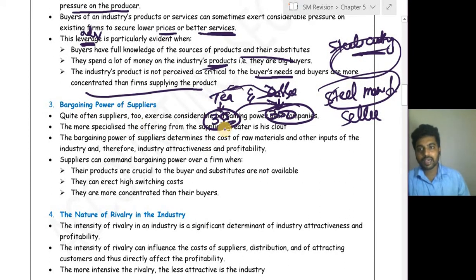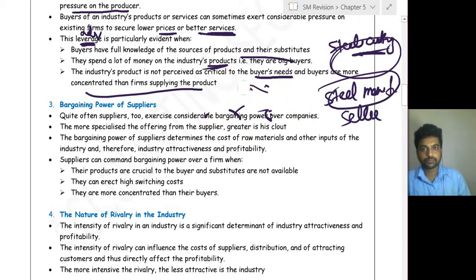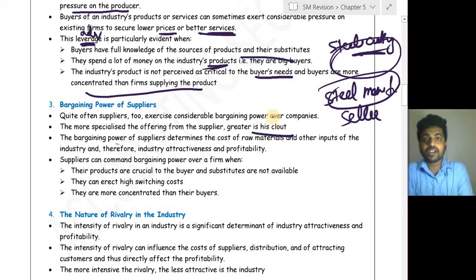Now let us see the bargaining power of a supplier. Quite often, suppliers too exercise considerable bargaining power over companies. The more specialized the offering from the supplier, the greater is his clout. So whenever a supplier offers a more and more specialized item, his bargaining power will be proportionally greater, because for a specialized product there will be only a few suppliers. So he says, if you need this specialized product, take it. If you don't want it, go.